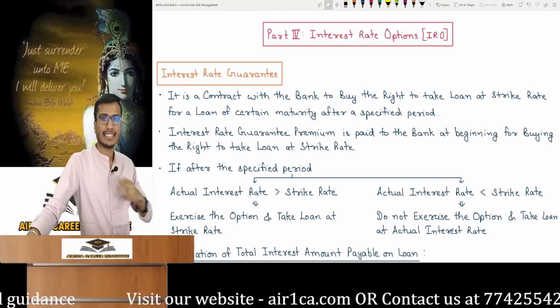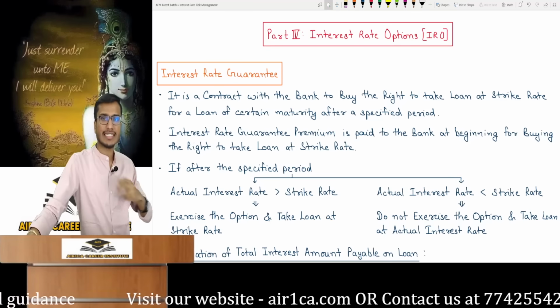Now see, the first type of interest rate options is the interest rate guarantee, just like call and put options in equity derivatives. You just observe this. Not very useful, but review it because a question may come under the name of interest rate guarantee. What happens in interest rate guarantee options? A guarantee of the interest rate is given. It's a kind of physical settlement scenario.